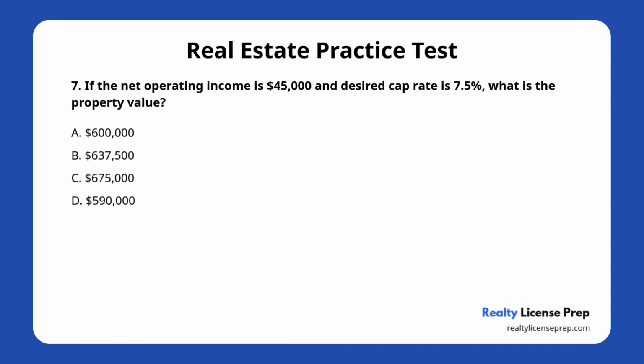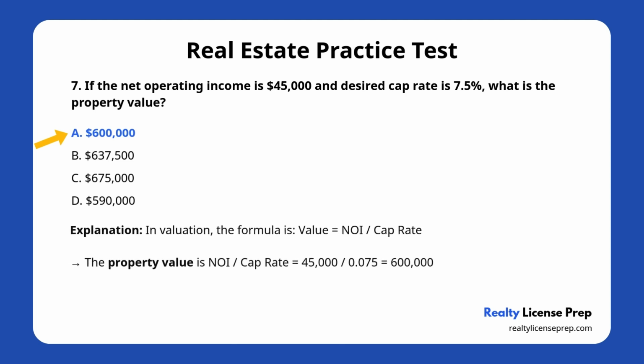Question number 7. If the net operating income is $45,000 and the desired cap rate is 7.5%, what is the value of the property? A. $600,000. B. $637,500. C. $675,000. D. $590,000. The correct answer is A, $600,000. Let's go step by step.